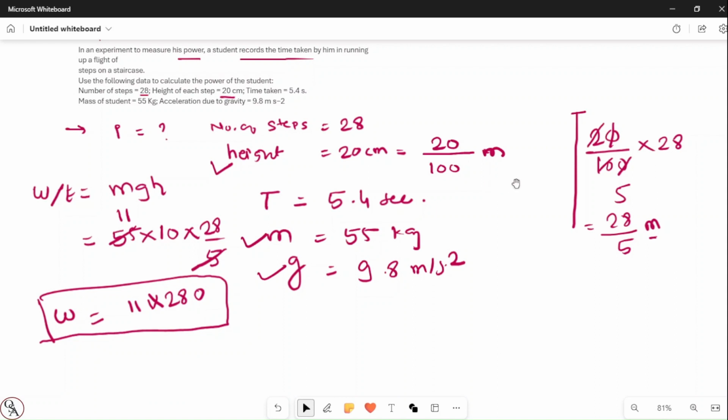Now what is the power? Power is the work done or the energy upon time.